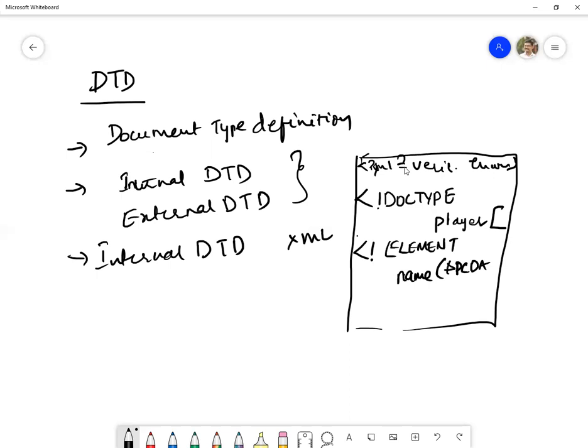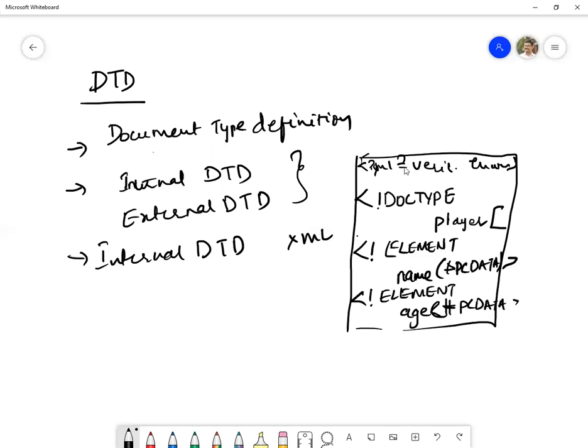We will discuss what this is. Okay, this is the first element. We have one more element, age, hash PCDATA. I will discuss PCDATA in later classes.